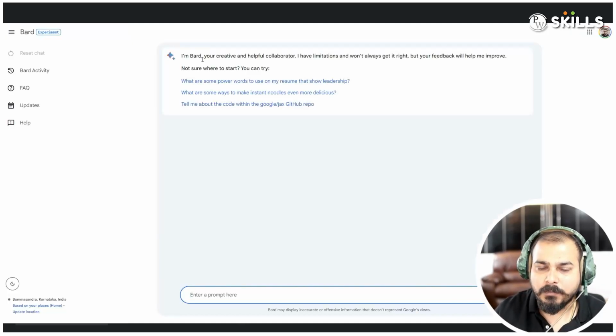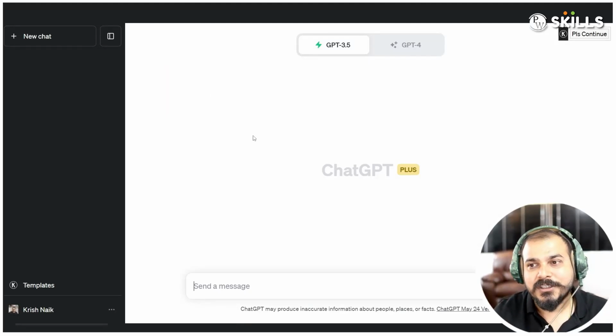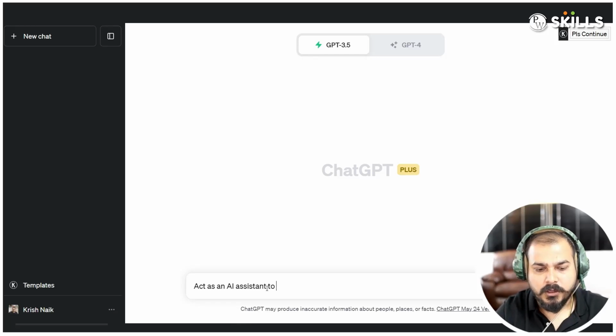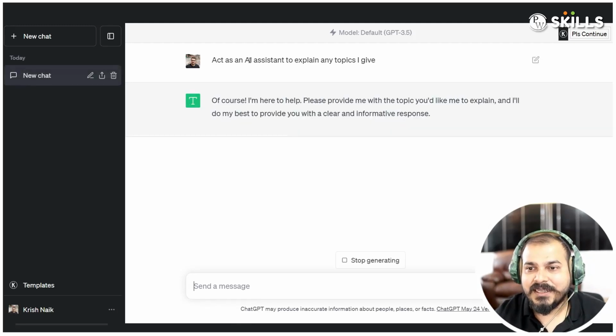I have also opened Google Bard. Both of them are free, but if you have that API, that particular membership for ChatGPT, it hardly takes around $20. You can get the answers very quickly, right? Now here, I'll just ask one question, okay? I'll say, act as an AI assistant to explain any topics I give, okay?